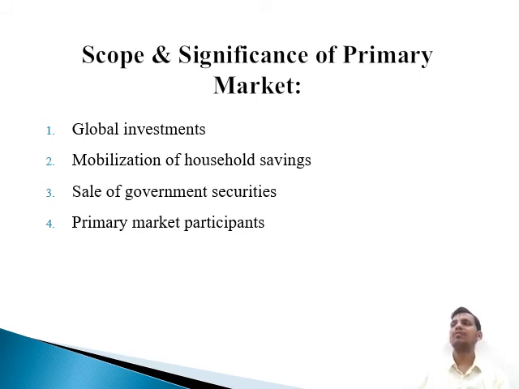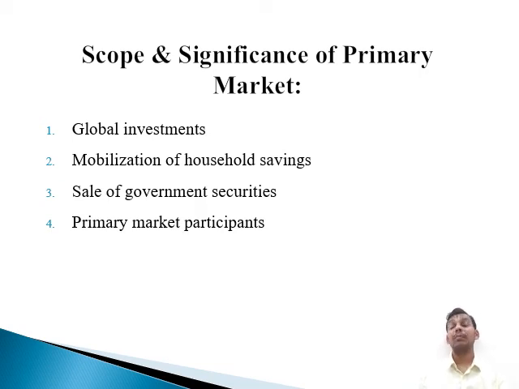We can take the example of the current pandemic. These kinds of securities floated by the government in the market are financing the government for providing medical facilities and for vaccination. Where are the funds coming from? The government can mobilize funds by going to the primary market and issuing securities.